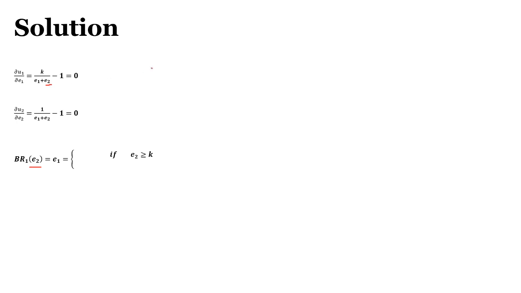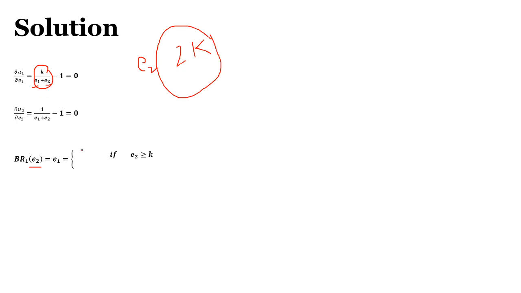Suppose E2 is greater than k, something like 2k. Then this whole value becomes less than 1, irrespective of the value of E1. That means whatever effort E1 person 1 chooses, he will always get a negative marginal utility, so it's better not to choose any effort.